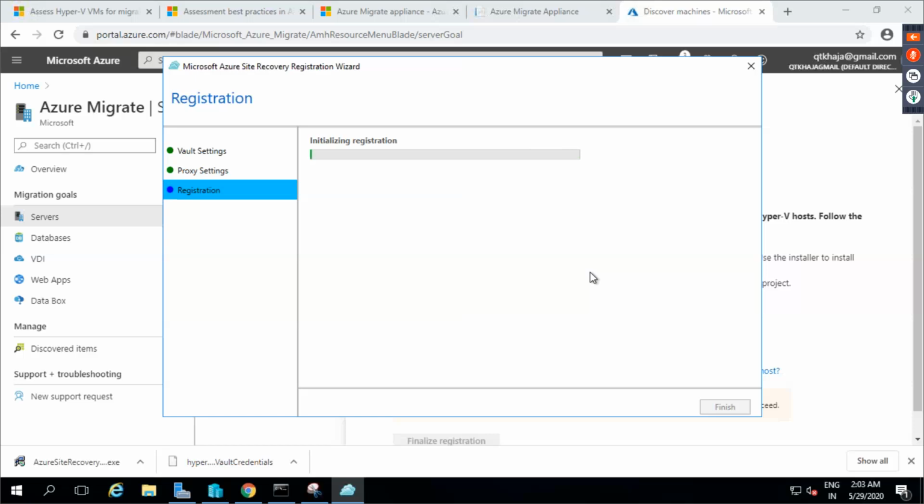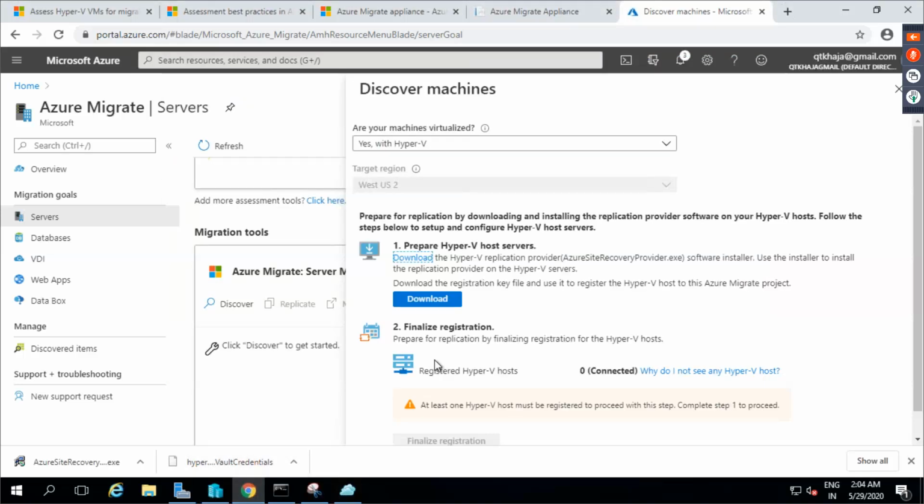This registration must be finished. Yeah. Here you should be seeing an option saying that one is connected.